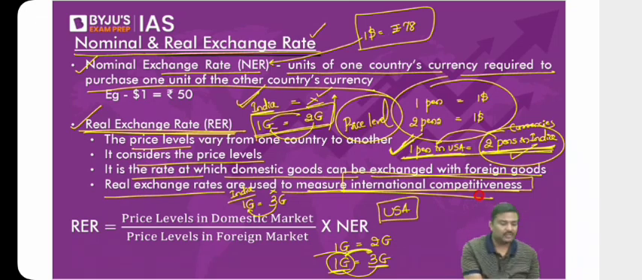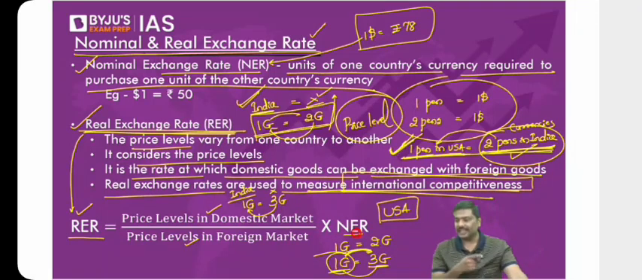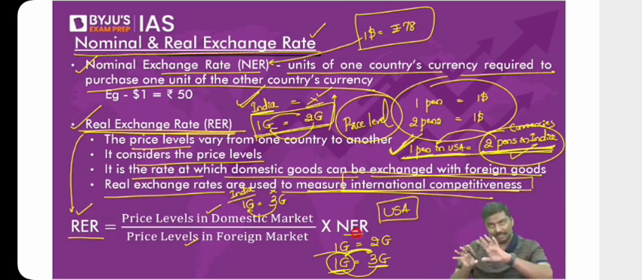Then, what is the formula for calculation of real exchange rate? This is the formula. Real exchange rate is equal to price levels in the domestic market, divided by price levels in the foreign market, into nominal exchange rate, NER. So this is basically the idea of a nominal exchange rate and real exchange rate. Right? This is very important. Please remember this. Why? I'll tell you.